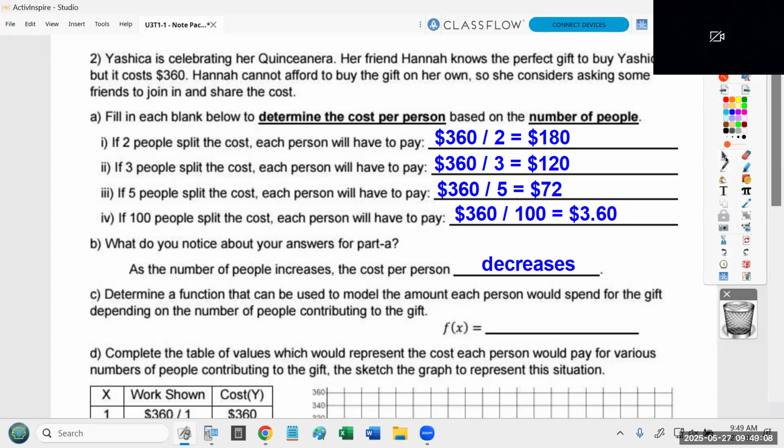All right, determine a function that can be used to model the amount each person would spend for the gift, depending on the number of people contributing to the gift. So if you have 2 people, or 3 people, or 8 people, or 14 people, or 27 people, to figure out how much each person contributes, what do you do? We've already done it 4 times, folks. I just need somebody else to tell me.